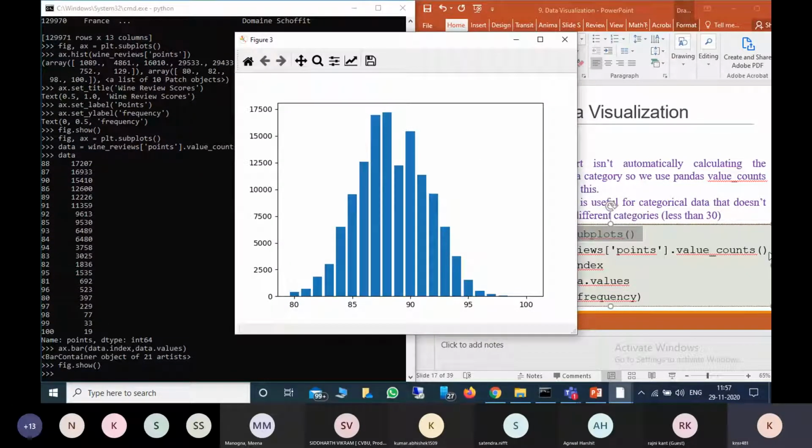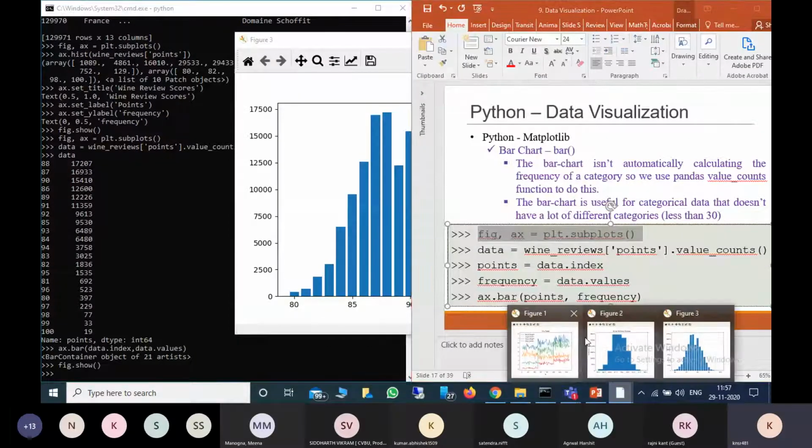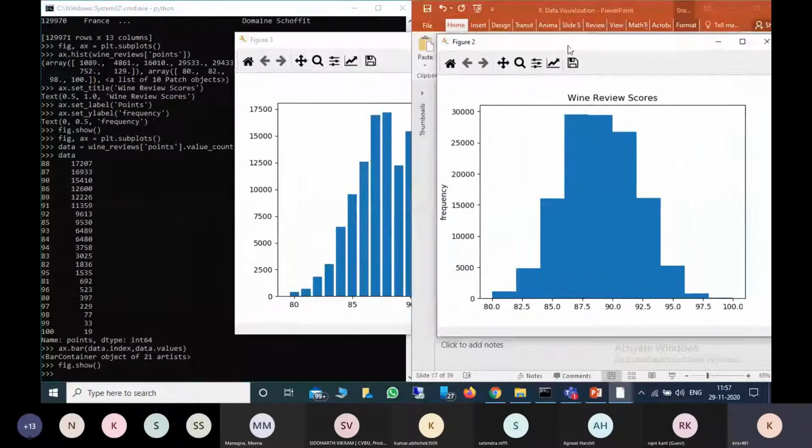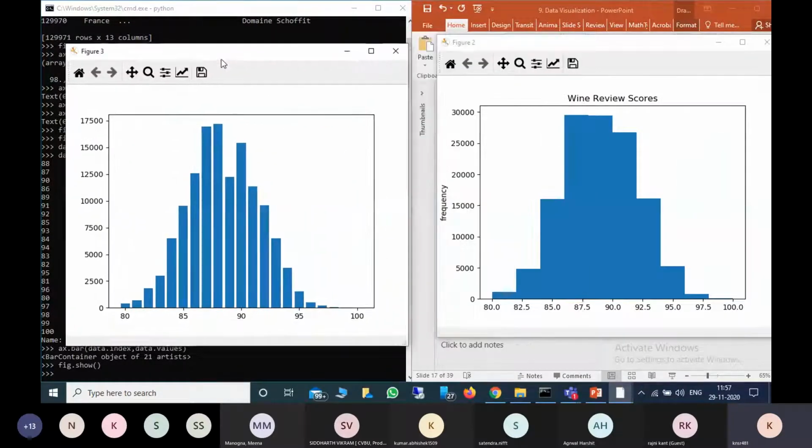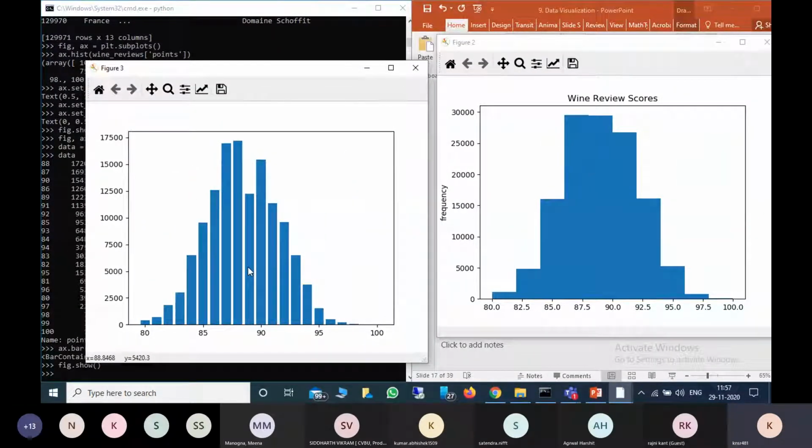Here, each one will look like this. You can clearly see the difference. This is the histogram and this is the bar chart.